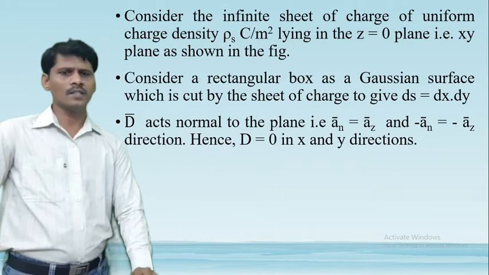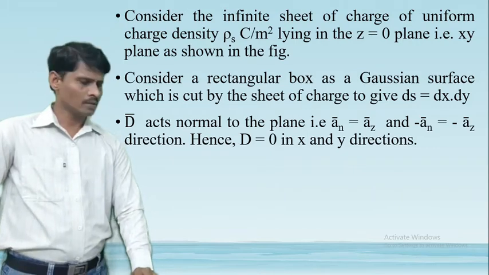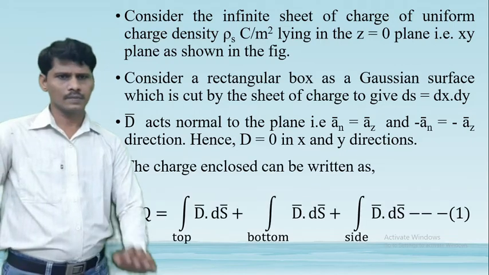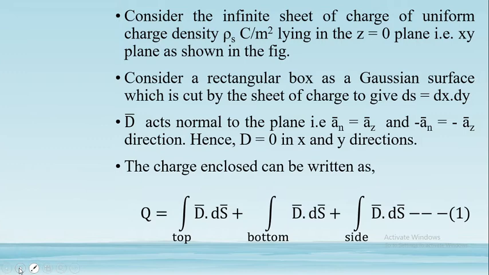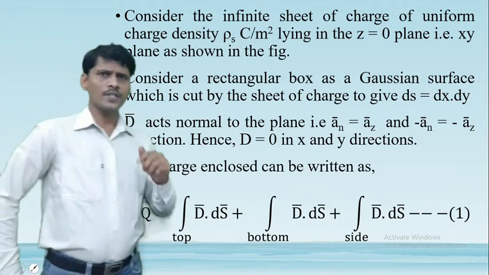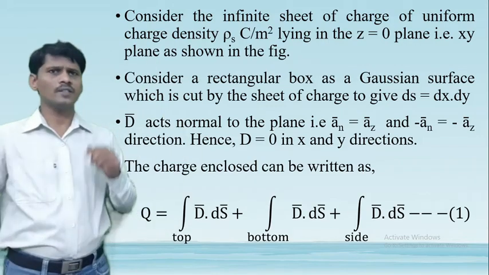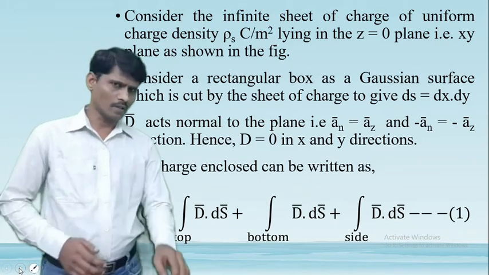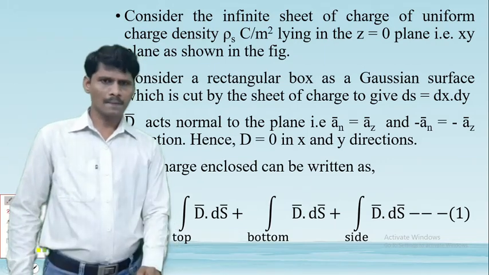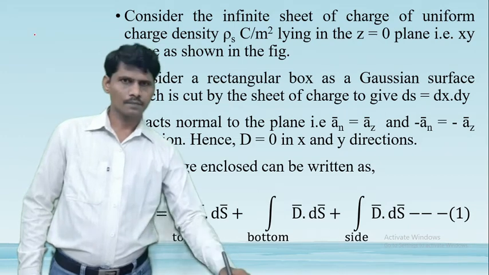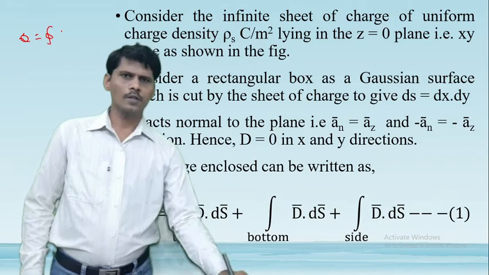Okay. This is the explanation of the diagram. So using Gauss law, what is the statement of the Gauss law? The flux passing through any closed surface is equal to the charge enclosed by that surface. That is, Q is equal to the closed surface integral of D bar dot dS bar.